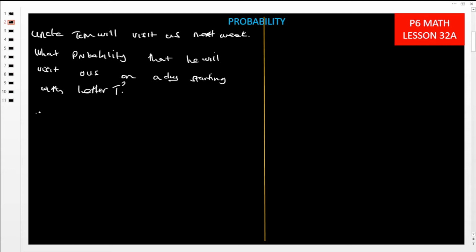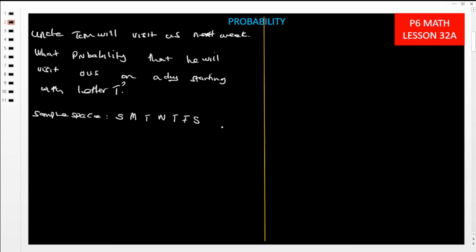Now we need to get to know the sample space. What is the sample space? What are we going to choose? Where are we going to choose from? We are now going to choose from the days of the week. We list them. We have a Sunday, then this is a Monday, there is Tuesday, we have Wednesday, Uncle Tom might come on Thursday, then he can come on Friday, then again on Saturday.